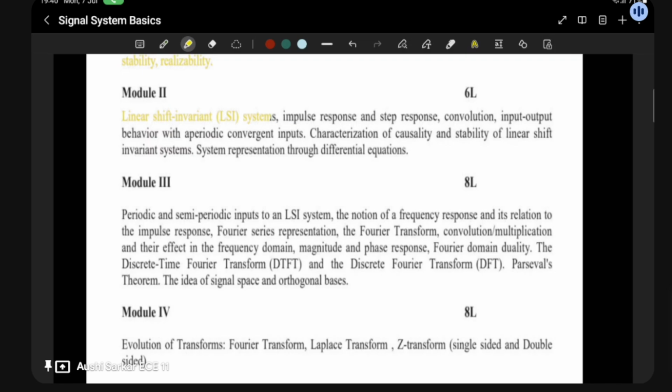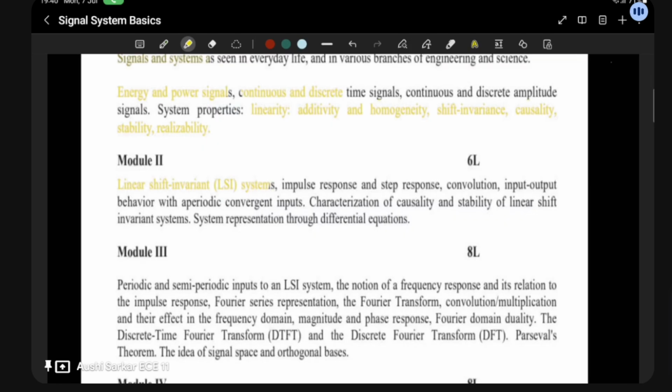Basically, in module 2, we will be learning about different types of invariant systems, their characteristics, and how they shift. Here we will study linearity, and then the linear shifting, and how the system is described through differential equations.